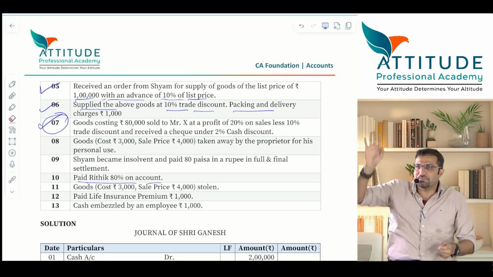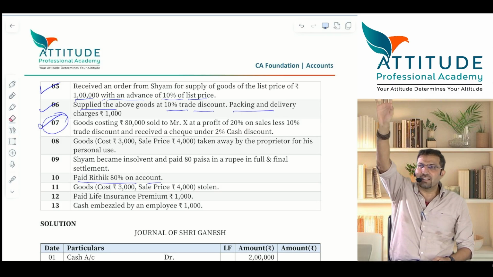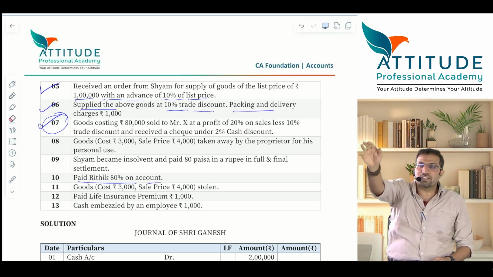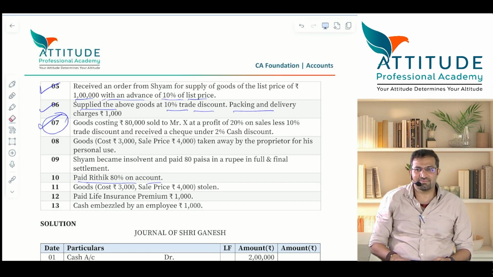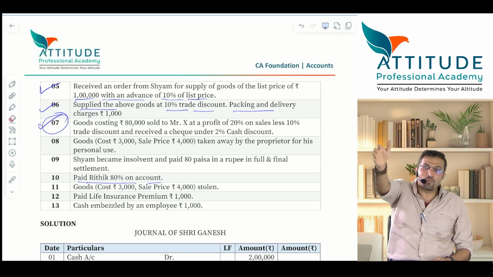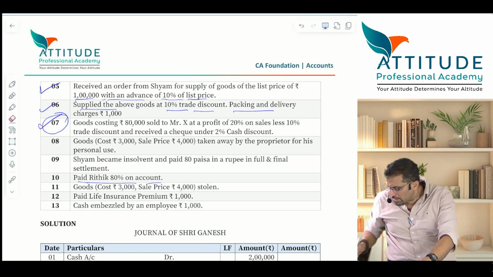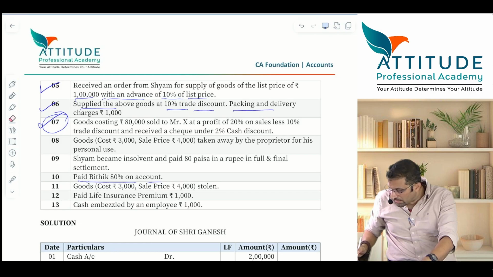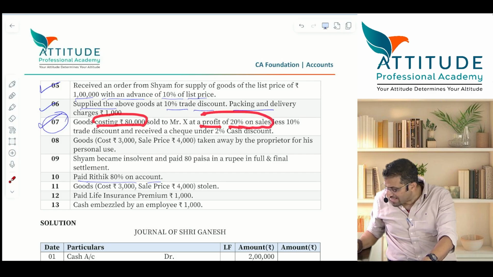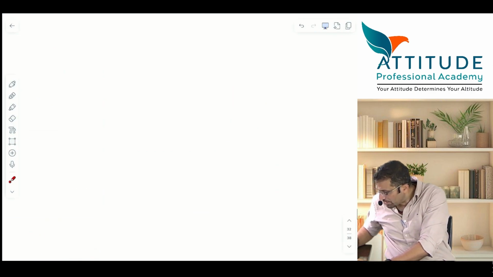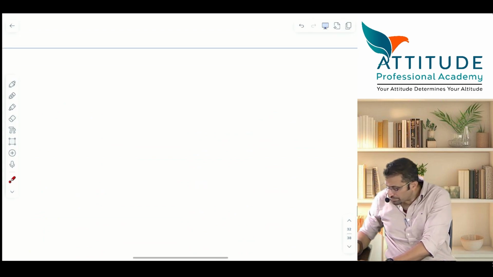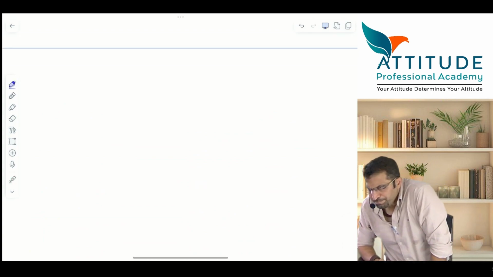No, I might be wrong, I don't know. Raise your hands. Properly. See, everyone is saying, sir, you are wrong. He is saying confidently, Pranav is saying confidently, sir, you are wrong, that is correct, it is 20%, sir. Read. Costing 80,000. Profit is 20% on sales. Okay. Now come down. Leave that, brother, leave it.